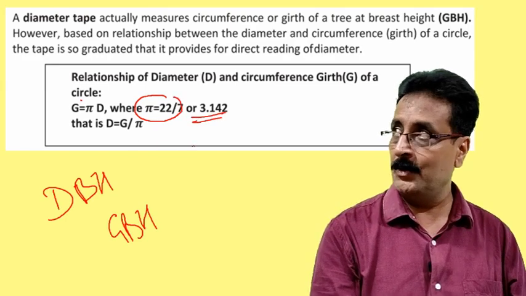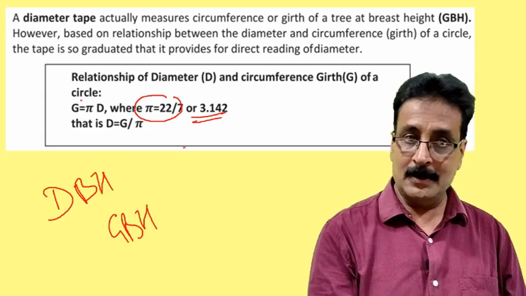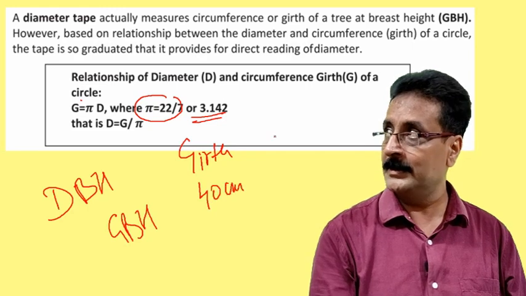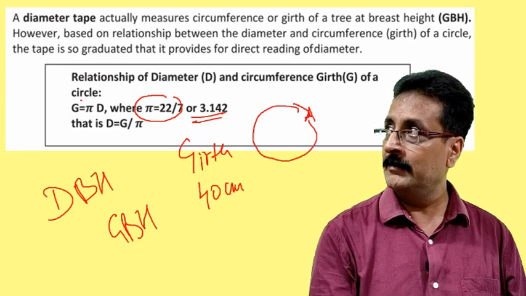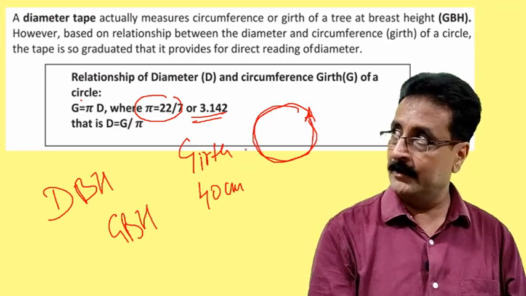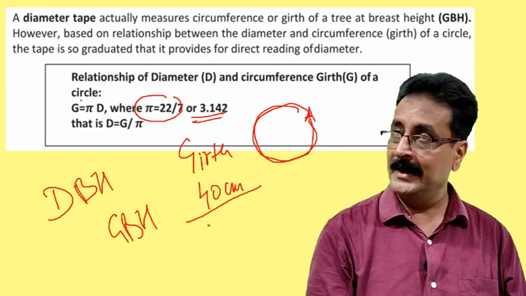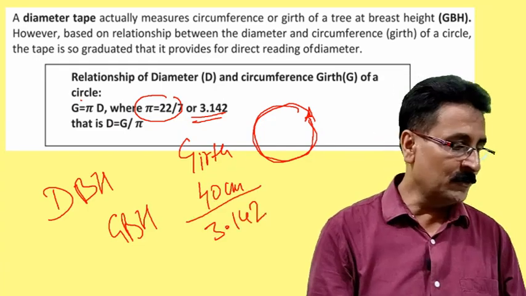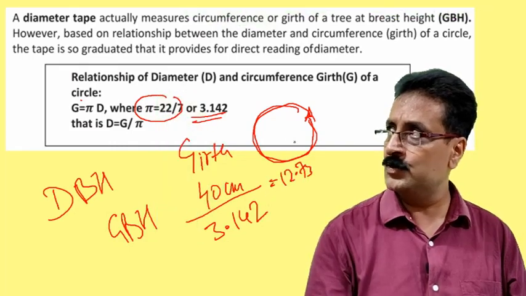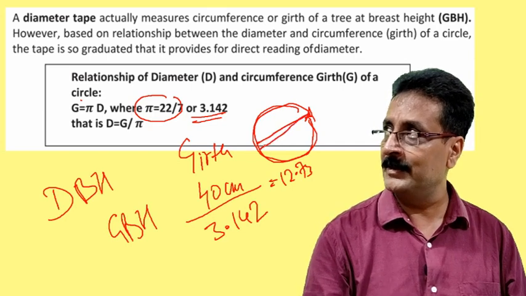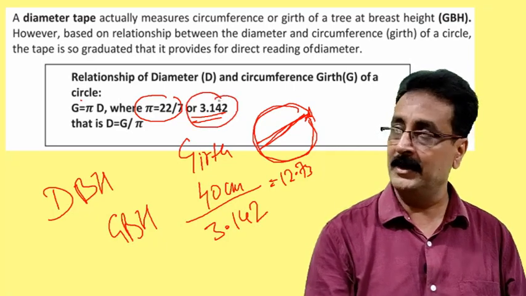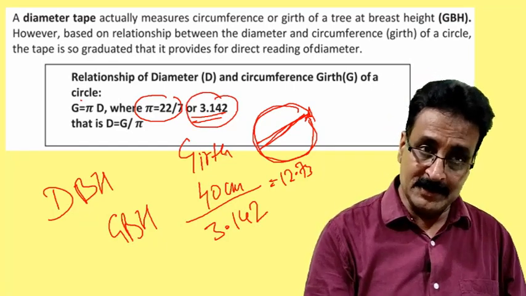How to convert that one? Suppose our girth is 40 centimeter, for example, this entire tree, from here we go A, and then we go around the entire circumference of this one by a tape, and then we come back to A and we get it 40 centimeter. Then simply we'll divide it by 3.142. We'll get around 12.73. This 12.73 is the diameter. So this is the relationship, we can convert it by dividing by 3.142. So simple.